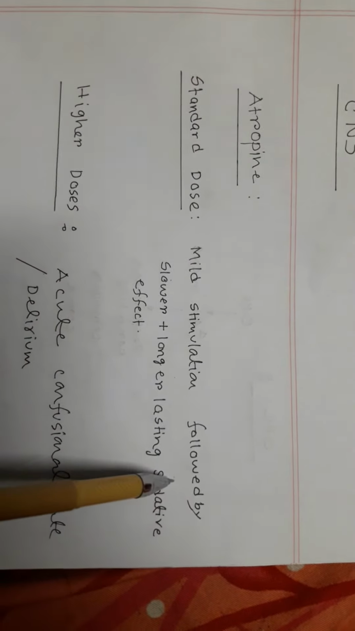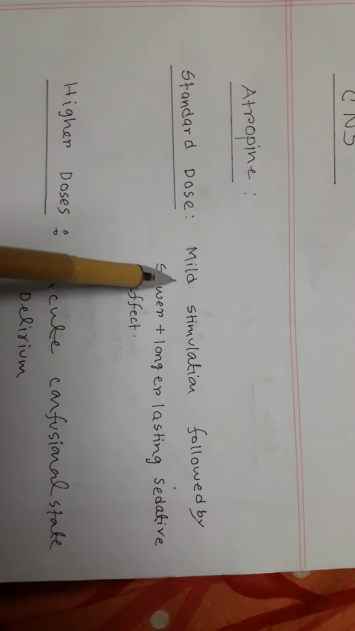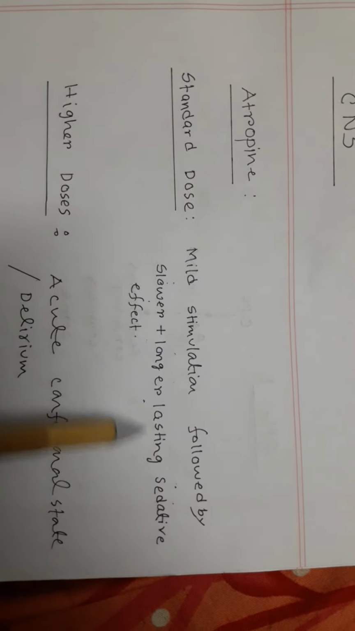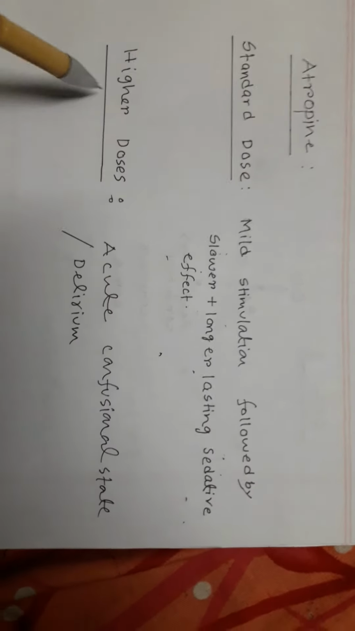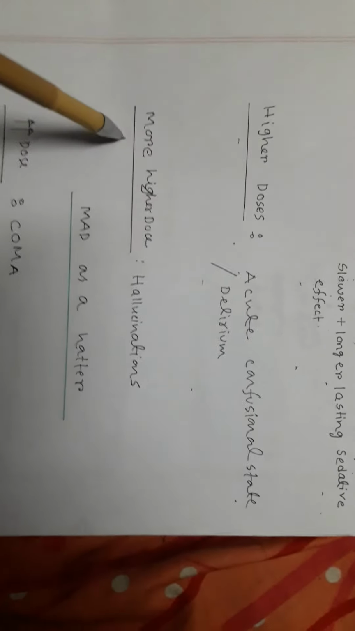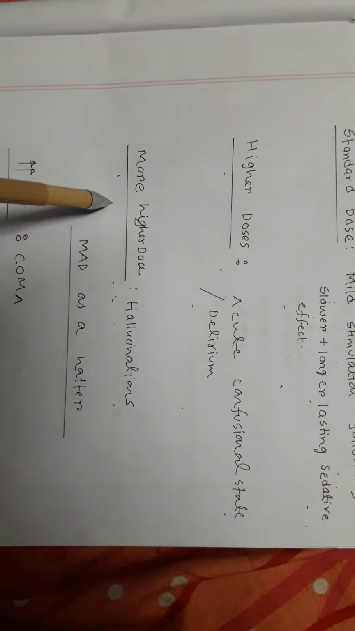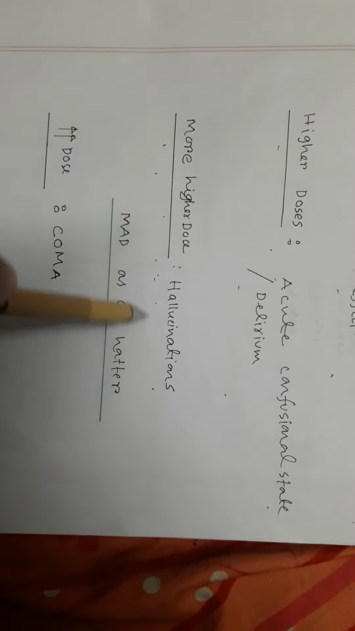What is the effect of atropine on the central nervous system? If you give a standard dose of atropine, there is mild stimulation of the CNS followed by a longer lasting sedative effect. If you give a higher dose, there is acute confusion or delirium. With an even higher dose, there is hallucination. If the dose is much more, the patient goes into coma, and the patient's behavior becomes bizarre, and that is why when a person is exposed to atropine or dhatura, we call it mad as a hatter.